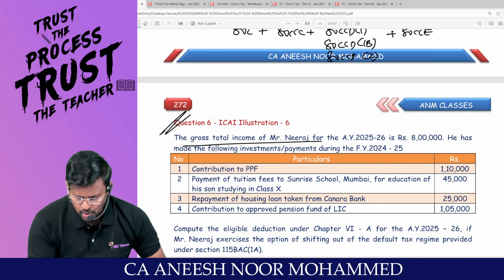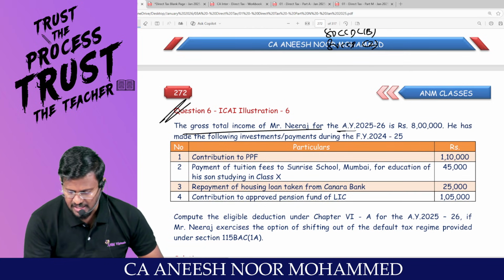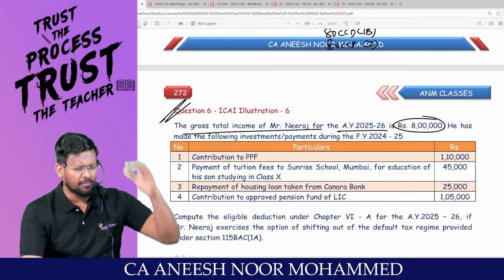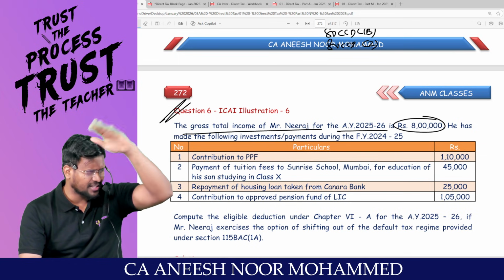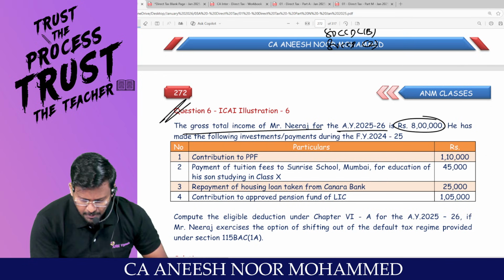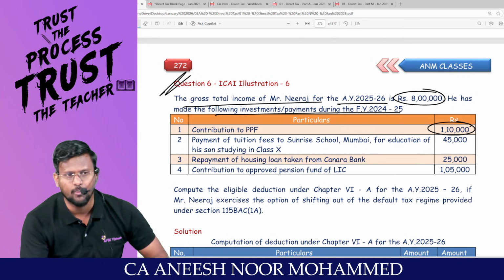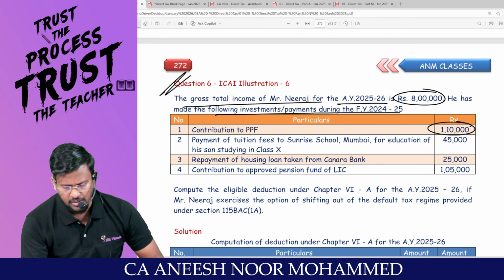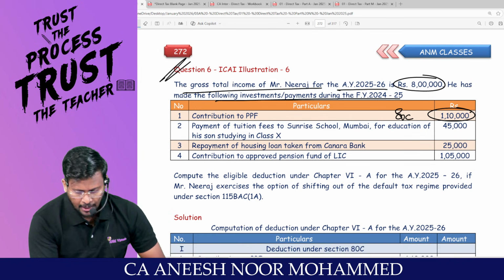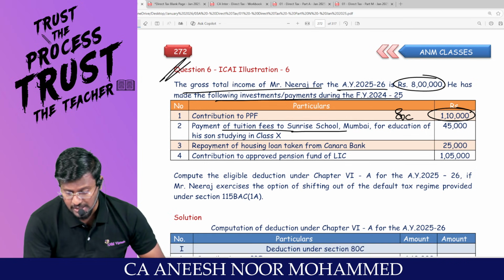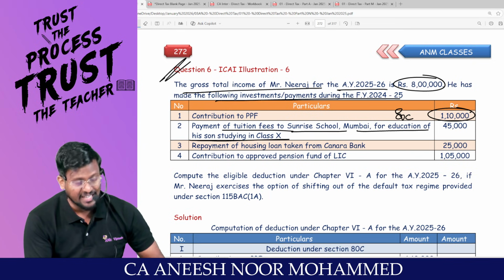The gross total income of Mr. Neeraj for assessment year 25-26 is 8 lakh. That means they have added all the 5 heads of income and they are saying that the gross total income is 8 lakh. He has made the following investments or payments during financial year 24-25. Contribution to PPF, how much? 1,10,000. Sir, you are entitled to claim deduction under payment of tuition fee to Sunrise School, Mumbai for education of his son studying in class 10th.